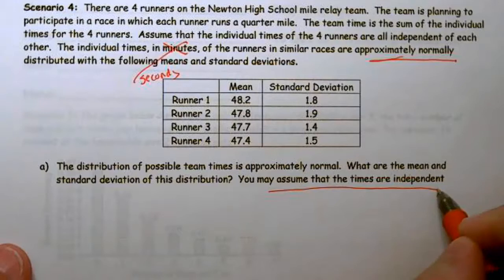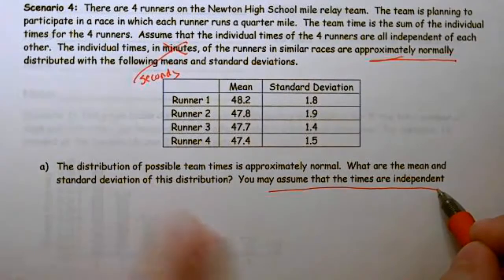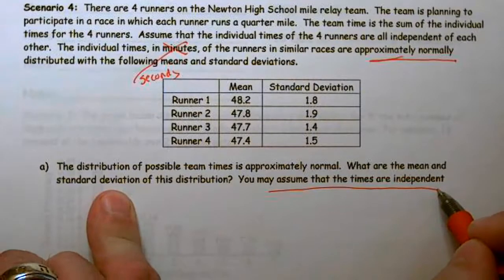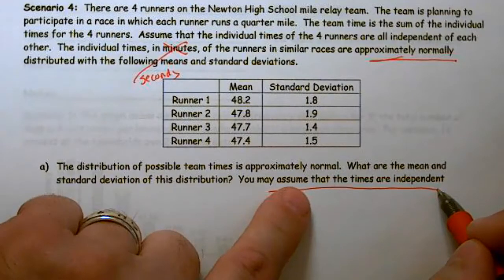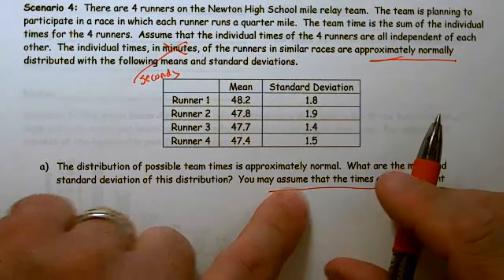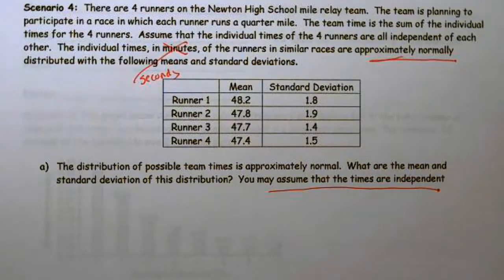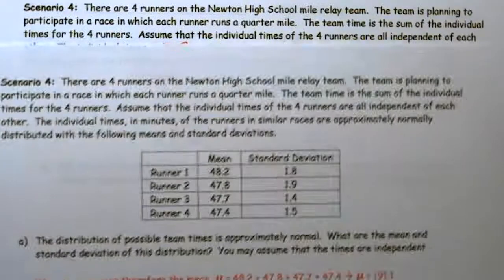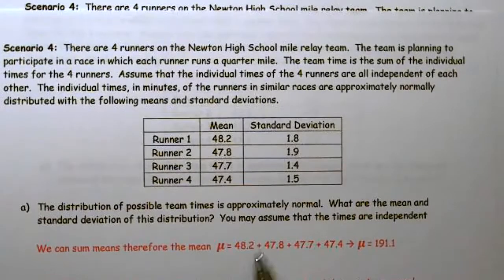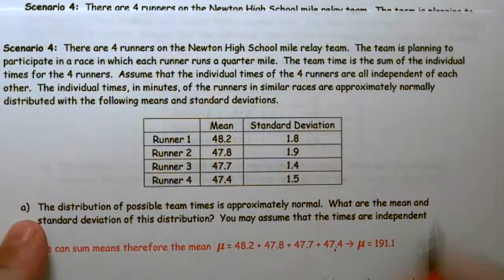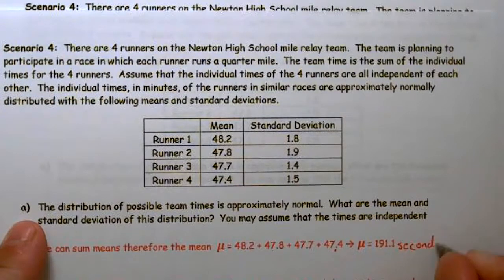Important to know that the times are independent because you cannot combine standard deviation or spread if they're not. You could have combined the means. Well, we know that we can sum means directly. And since we can sum the means directly, we can go, all right, 48.2 plus 47.8 plus 47.7 plus 47.4 gives a mean of 191.1 seconds.